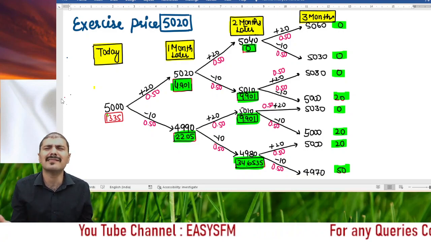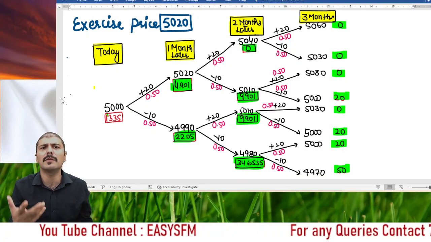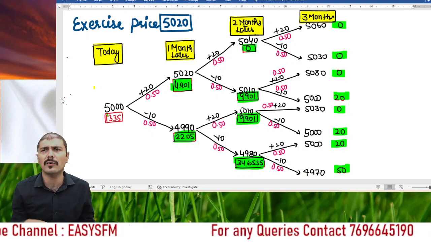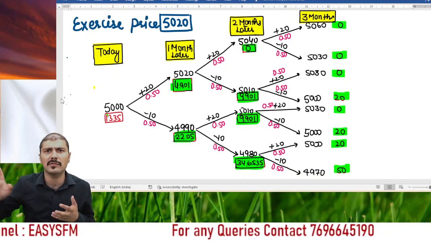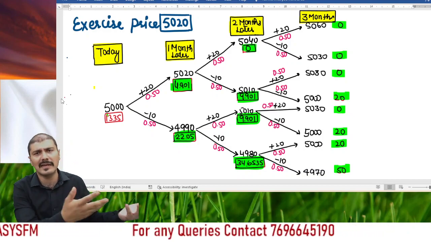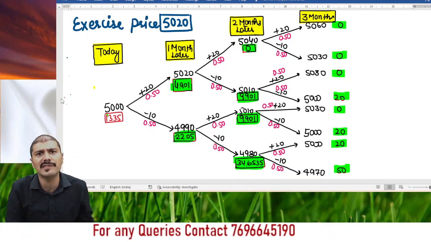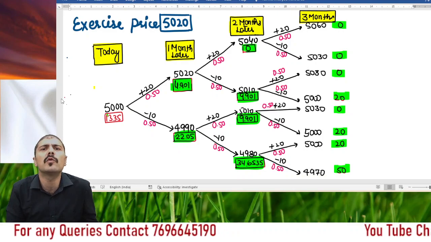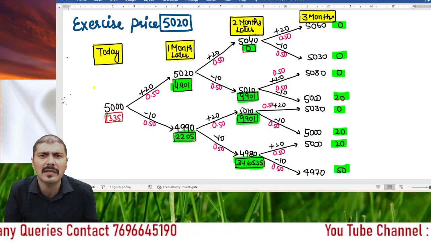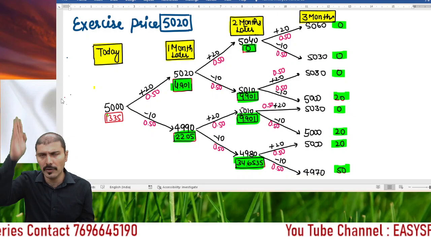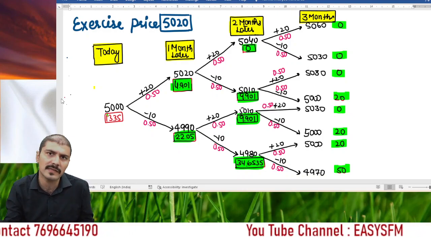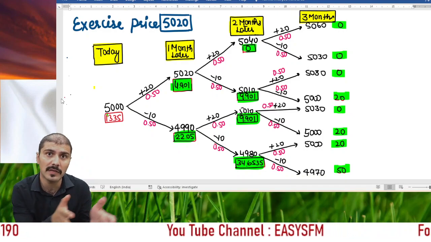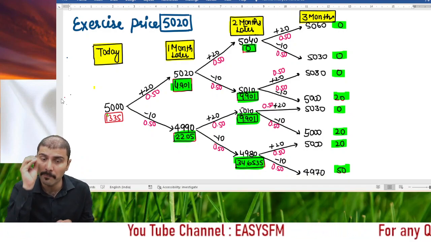Why so? Just like in a normal way, if I ask you whether you will purchase a particular car, and the car seller is telling you that you can use this car only after 3 months, today in between you cannot use it, whereas the second showroom owner is telling you that anytime you want to use it, you can use this car. So which car will have more worth for you? Obviously the second one, where there is no restriction. In the same manner, in a European option there is a restriction that it can be exercised only on the exercise date. In American options, there is no restriction; it can be exercised in the second month and it can be exercised at the first month end. But before